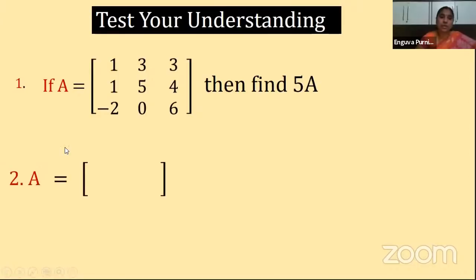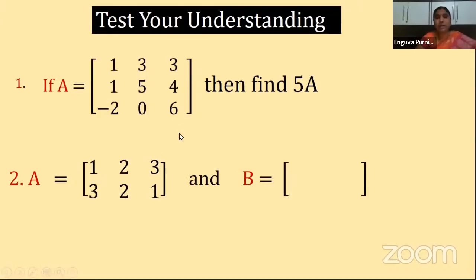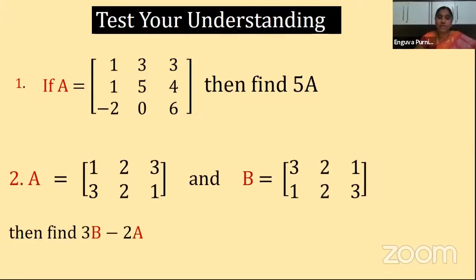Next, second question: if A is equal to 1, 2, 3, 3, 2, 1, and B is equal to 3, 2, 1, 1, 2, 3, then find 3B minus 2A. You are given two matrices, children, matrix A and matrix B, and asked to find 3B minus 2A.